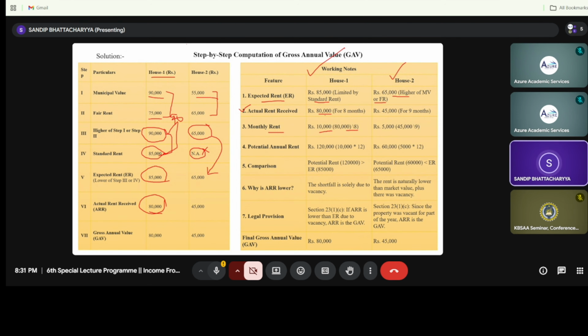Now 80,000 for 8 months, so just a unitary method. If 80,000 is for 8 months, then 1 month will be 80,000 divided by 8, that is rupees 10,000. Now in a similar case for house number 2, I am just comparing between two houses. In house number 2, you can see the actual rent is 45,000.